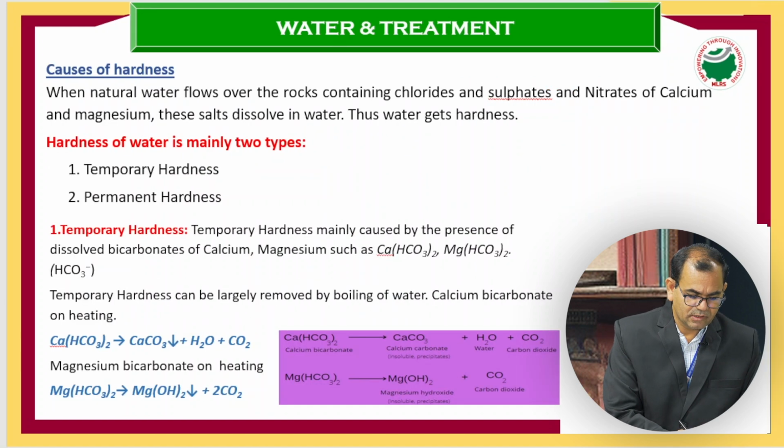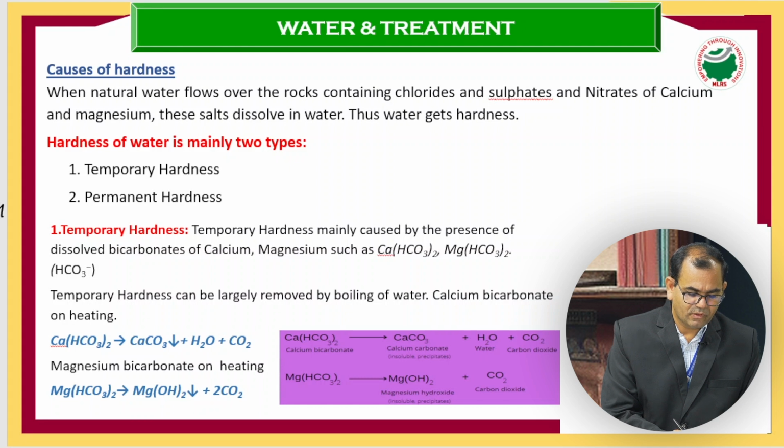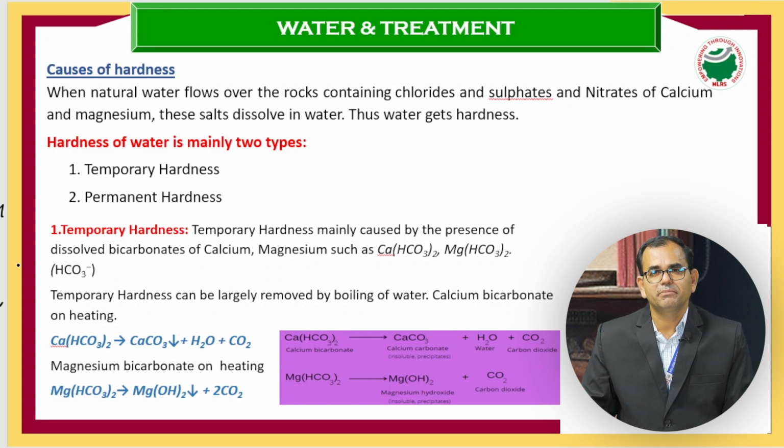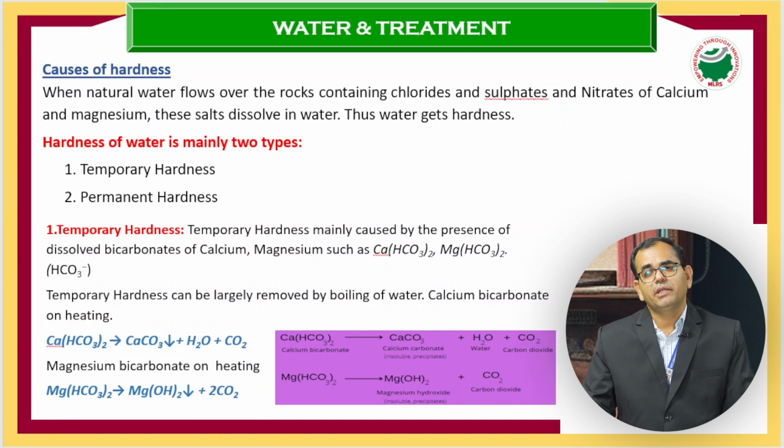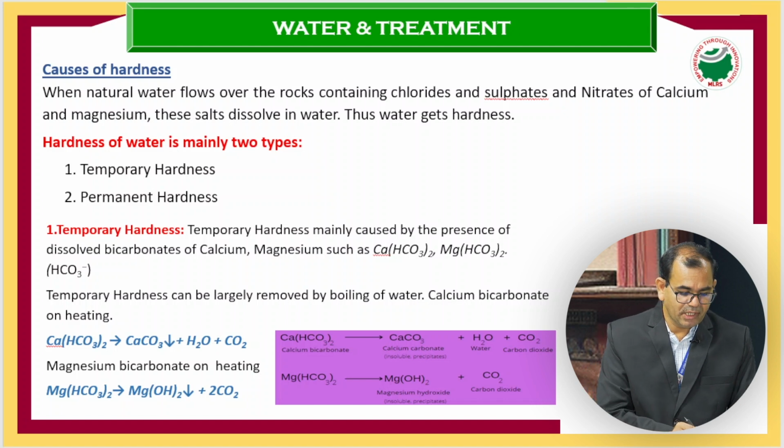You can see here calcium HCO3 taken twice, or magnesium HCO3 taken twice. These are the two calcium and magnesium based bicarbonates which are responsible for the temporary hardness. So temporary hardness can be removed with a simple boiling method at higher temperatures. When we talk about permanent hardness, it is caused due to the chloride ions, fluoride ions, sulfate ions, nitrate ions, etc. And permanent hardness cannot be removed by simply boiling.